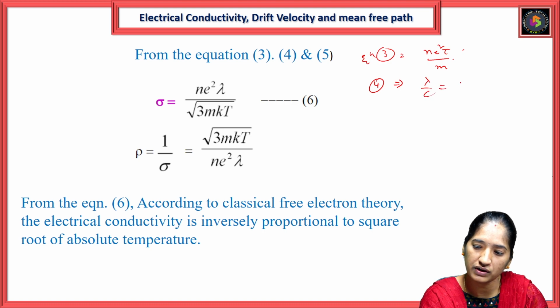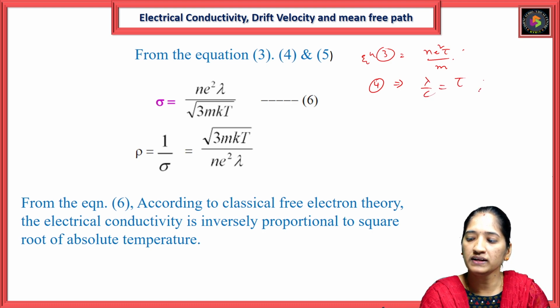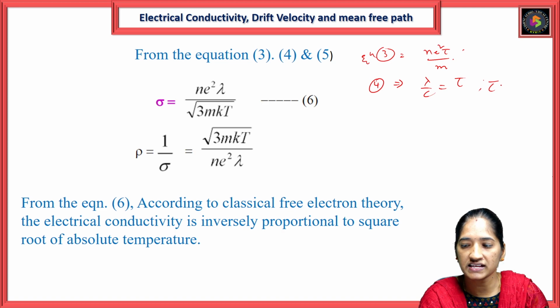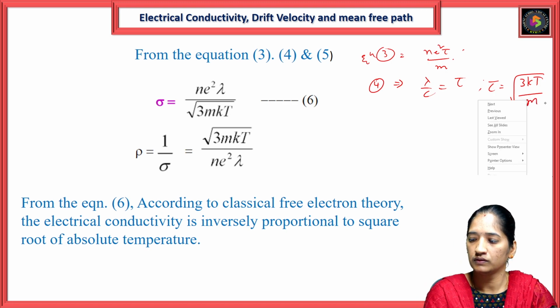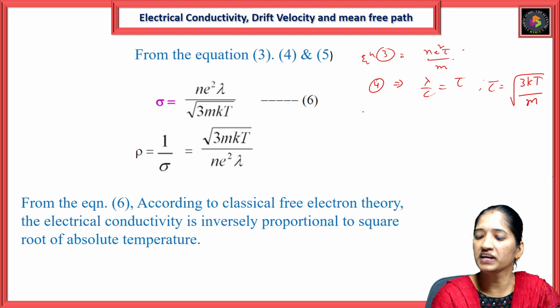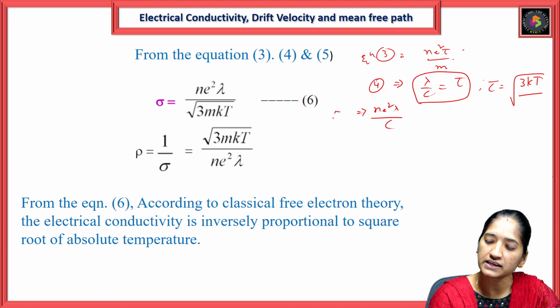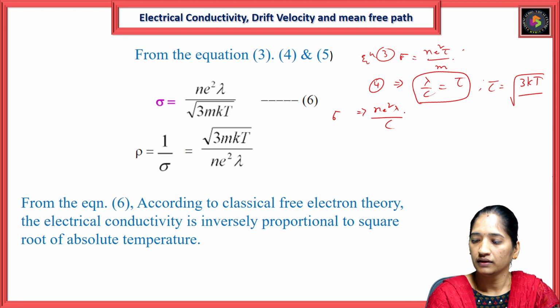Lambda by C is equal to tau. Then the RMS velocity C is equal to root 3kT by M. So from equation number 3, in the place of tau we are substituting lambda by C. That is, sigma is equal to N E square lambda by C.